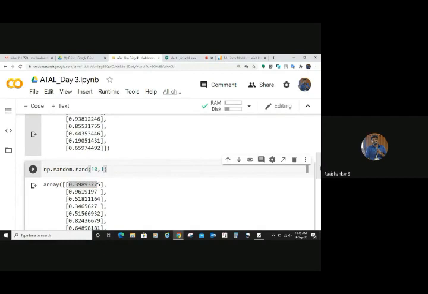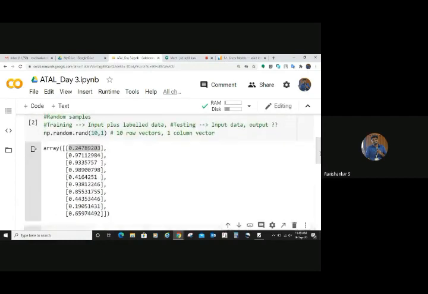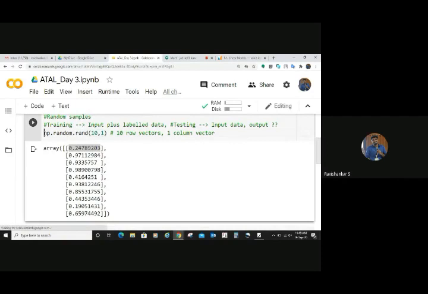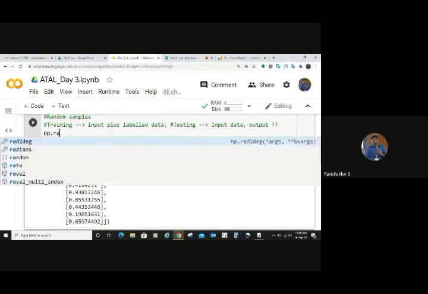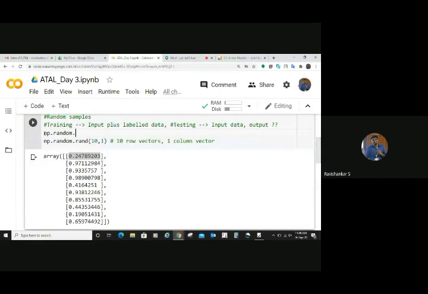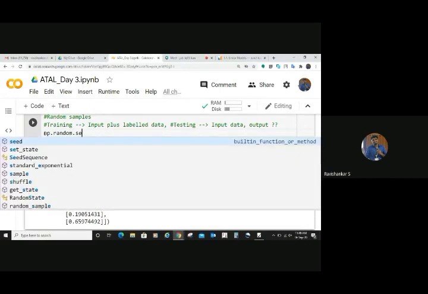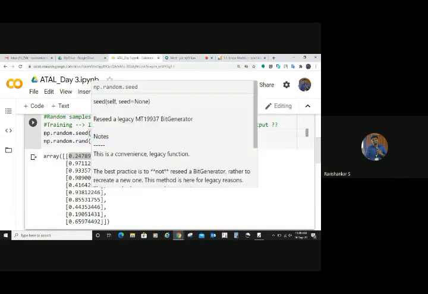But you can put something like this. You will come across many machine learning algorithms. You have something called np.random.seed. You can put an arbitrary number here, any number as per your wish.